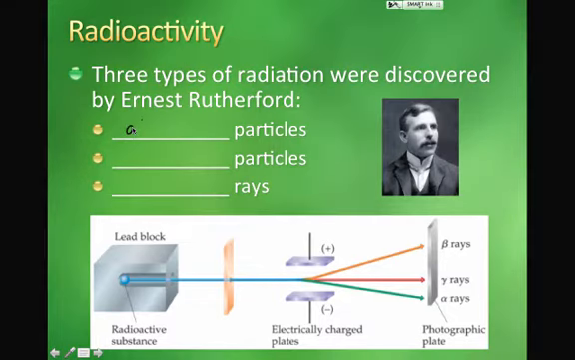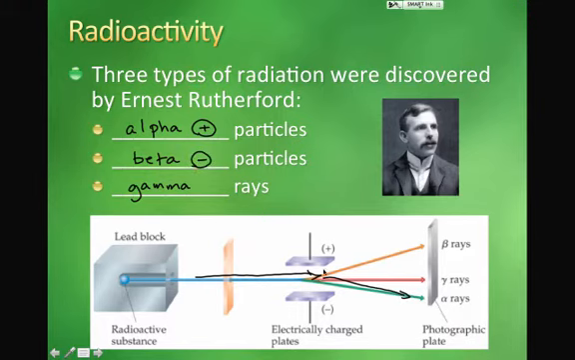He noticed that there were alpha particles, which were large and heavy and slow moving. There were beta particles, which were much smaller and faster moving. And then there was such a thing as gamma rays. The important difference here is that alpha particles had a positive charge, so when they passed through electrically charged plates, they would get deflected towards the negative end. Beta particles were negatively charged, so of course they get deflected towards the positive end of the plate. And gamma rays were not particles at all. They were beams of pure energy, and because they didn't have a charge, they simply passed straight on through.